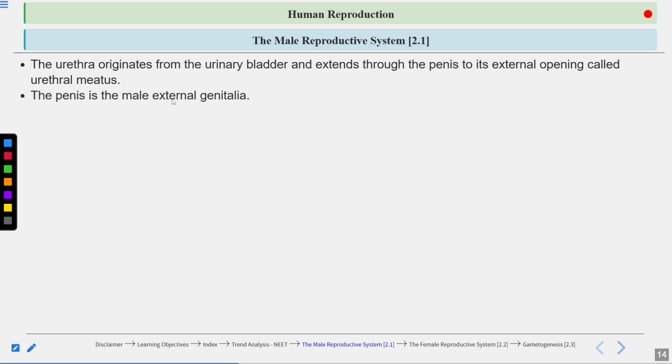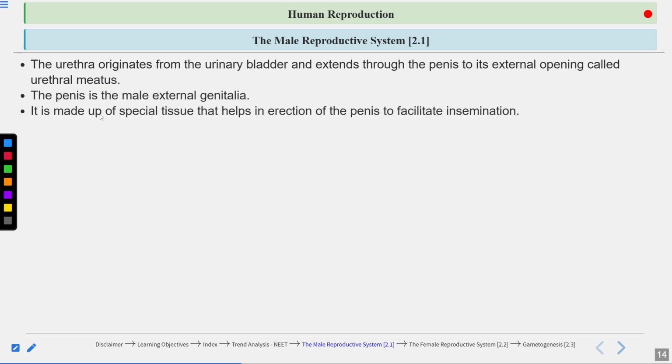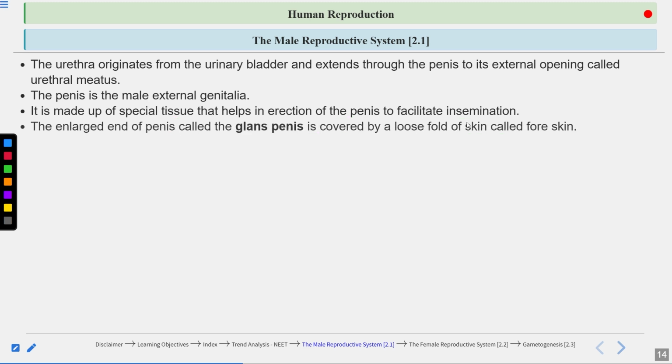Now the penis is the male external genitalia. Penis is made up of specialized tissues that help in the erection of the penis. And this erection of the penis facilitates the insemination process. Insemination is the transfer of the sperm into the female genital tract. Now the enlarged end of penis or the head of the penis is known as the glans penis. And this is covered by a loose fold of skin called the foreskin.